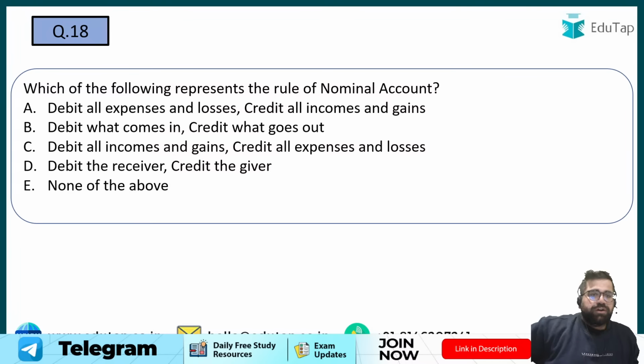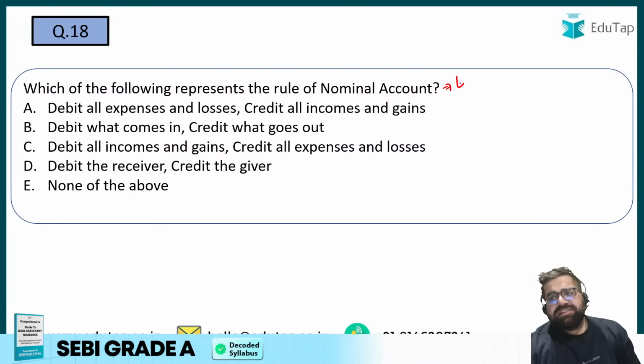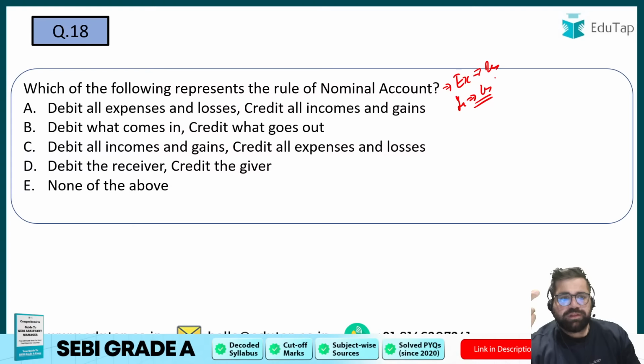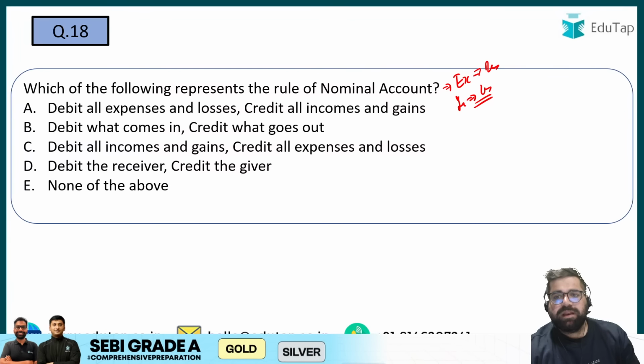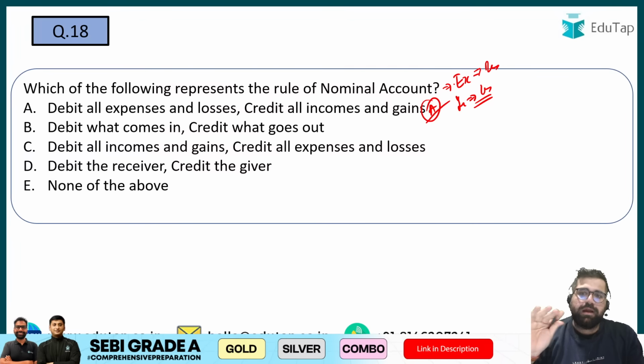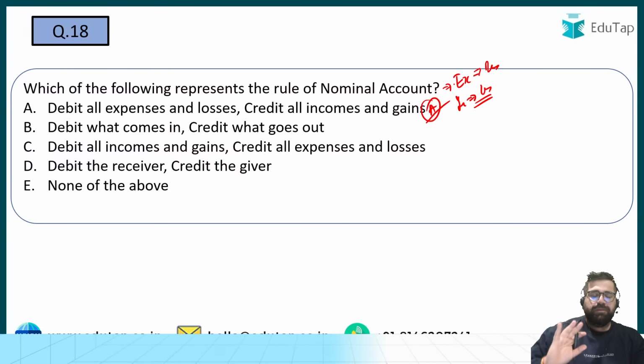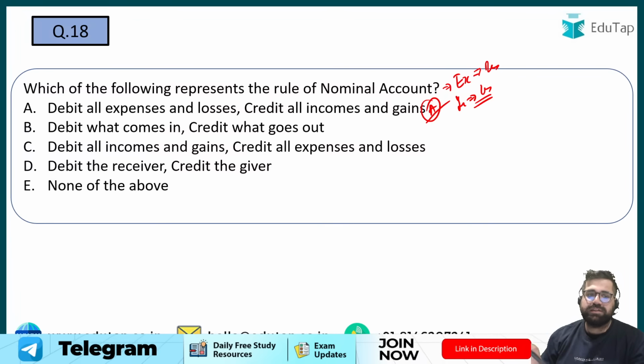Question number 18 says what? Which of the following represents the rule of nominal account? A very easy question. I'm not wasting my time. Nominal account basically says expenses should be debited and your income should be credited. So look for the right answer. Yes, option number A itself looks correct. Nominal account, personal account, and real account. You should know their golden rules, because a direct question can be asked, because these are fundamental rules of accounting. So for 18, the correct answer will be option number A. Right, very easy, not wasting my time.